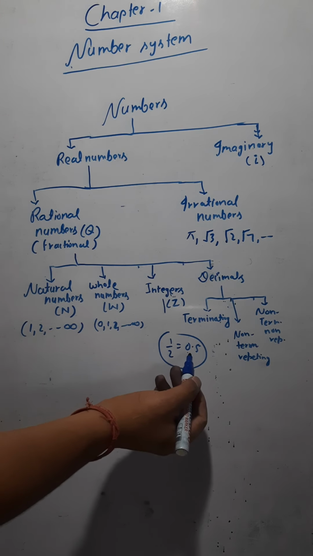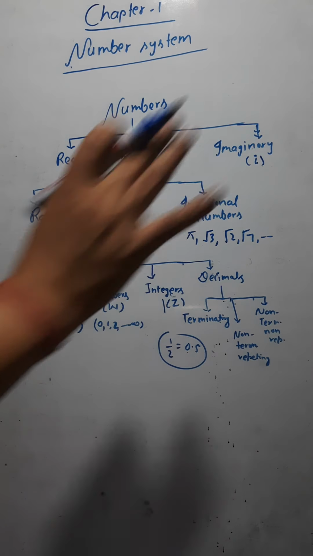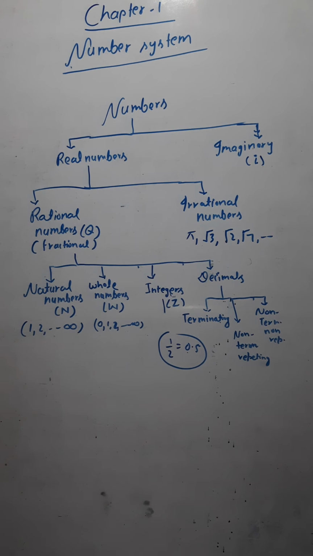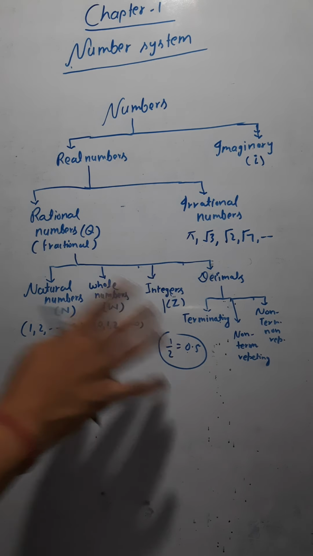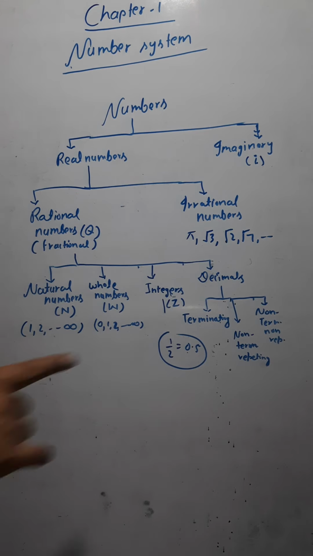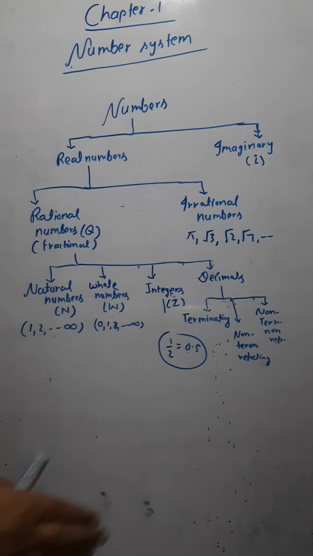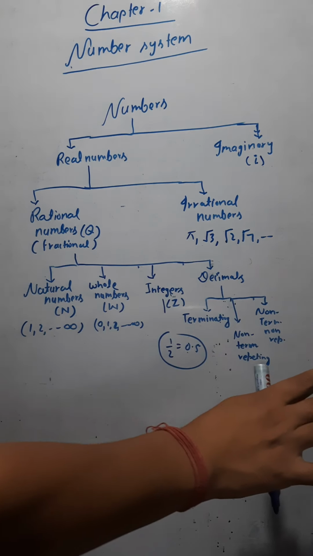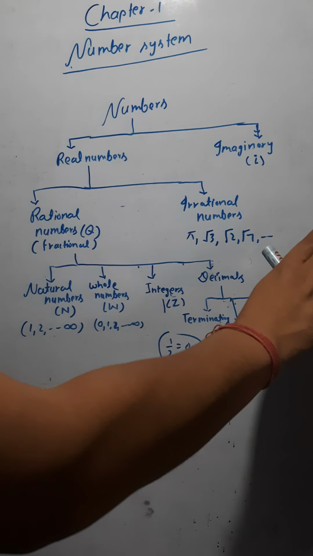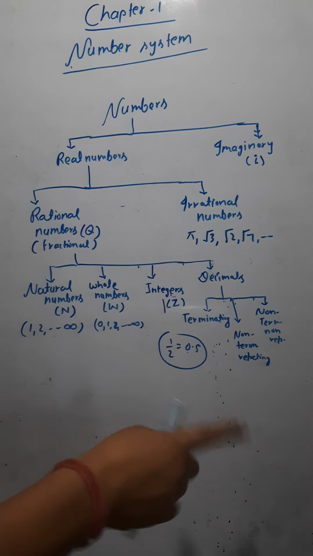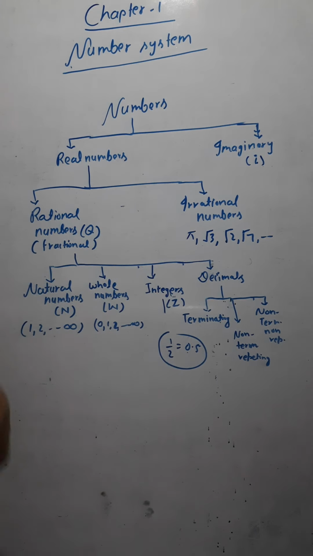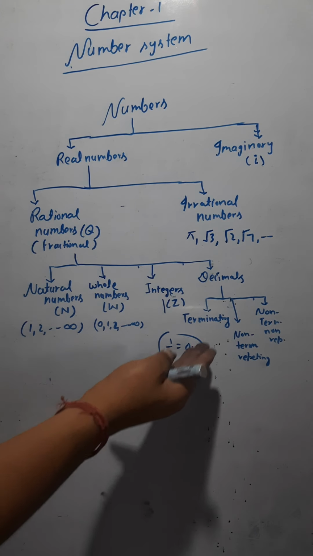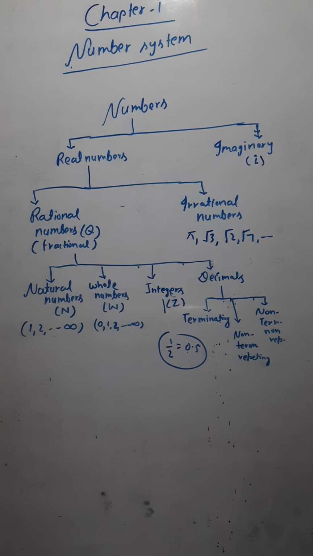This 0.5 is terminating because after 5 nothing is there. So 0.5, 1.5, 2.5, 2.134, stop there, 2.135, 2.17, after that nothing is there. All these sorts of decimals are also rational numbers.